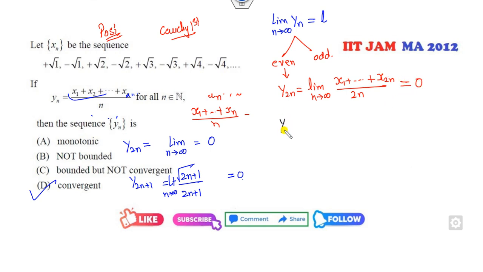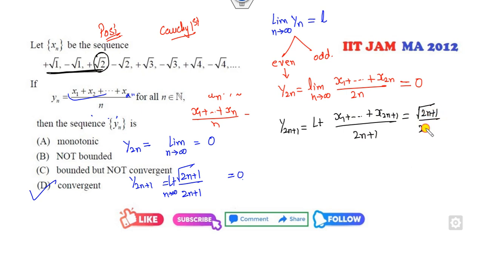Similarly, if you take the odd terms, it will be the limit with 2n plus 1, x1 plus up to x of 2n plus 1. So what is the odd term series? You can see that among the first odd terms, only the last term remains. So that is root of 2n plus 1 over 2n plus 1. Clearly this value goes to 0 as n approaches infinity.